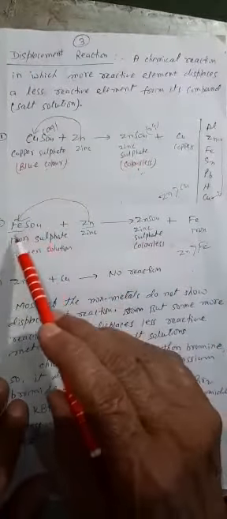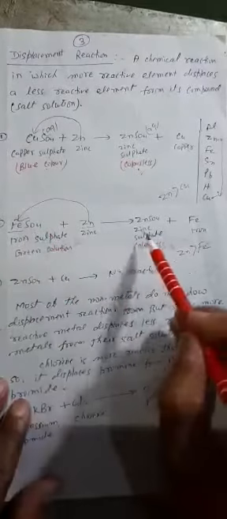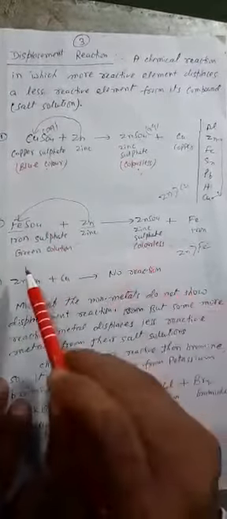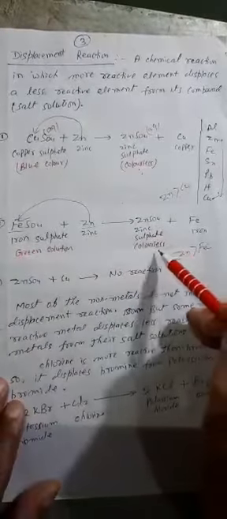It will replace the iron. When zinc is placed in iron sulfate solution, the iron sulfate solution changes into zinc sulfate solution. The color of iron sulfate solution is green and the color of zinc sulfate solution is colorless. So the green color disappears and changes into a colorless solution. Here iron sulfate changed into zinc sulfate.